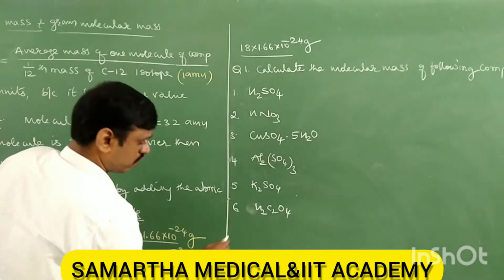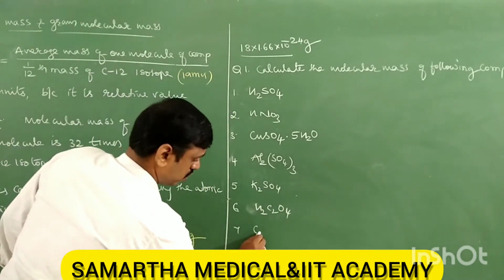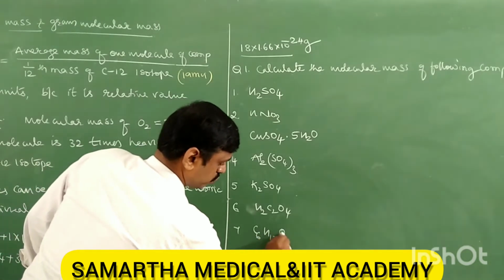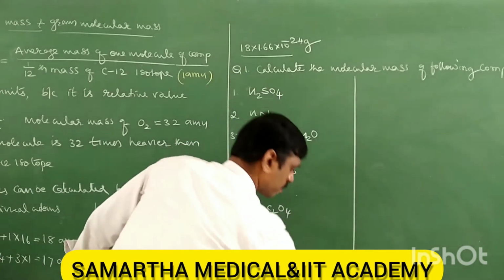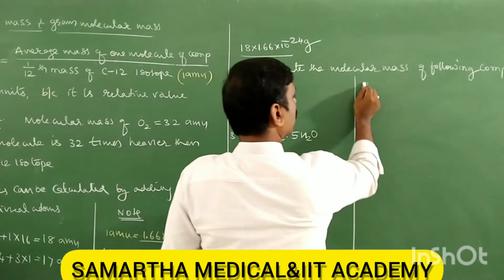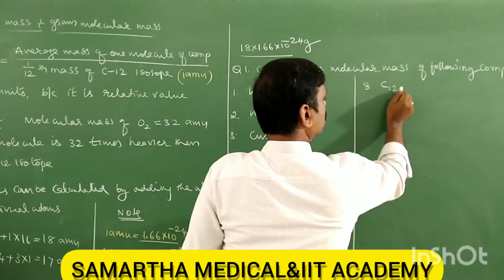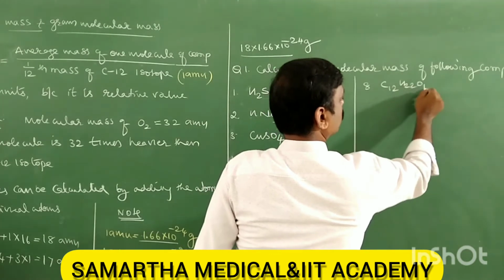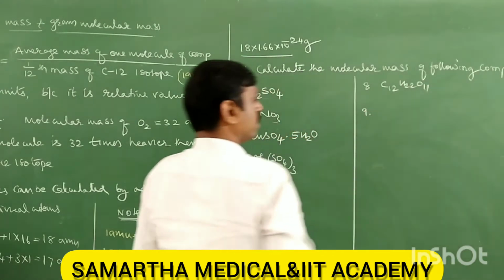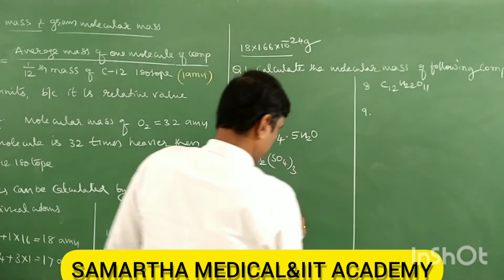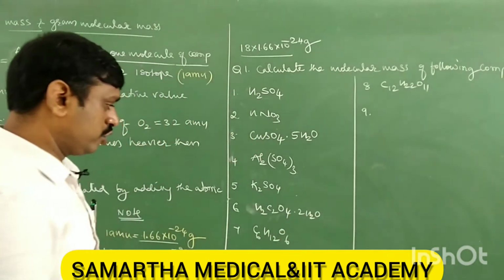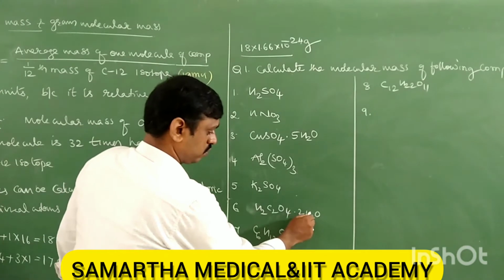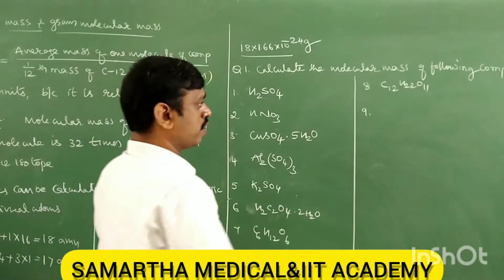H2C2O4, 7. C6H12O6, 8. C12H22O11, 9. It's 2H2O here. 9.